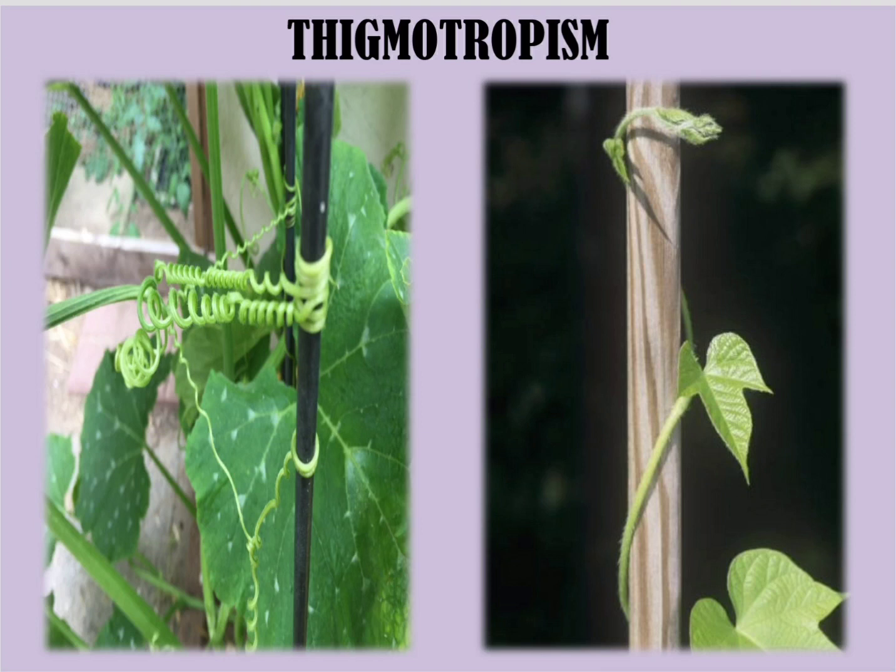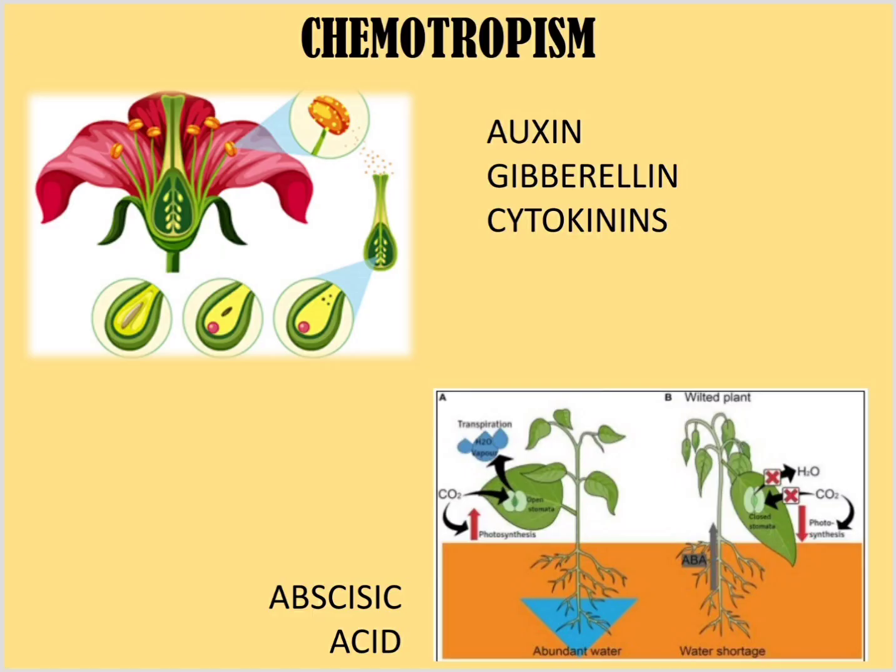So this particular type of movement is called thigmotropism, wherein a certain structure of the plant, you might have tendrils or the stem itself, is taking the support of something else so that it can grow properly. So this is called thigmotropism. The next type of movement is called chemotropism. Now when it says chemo, it means chemicals. So this means movement present in plants based on certain chemicals produced in the plants.